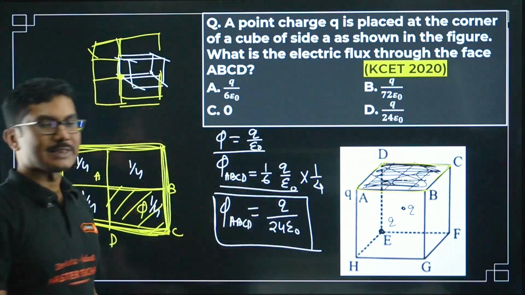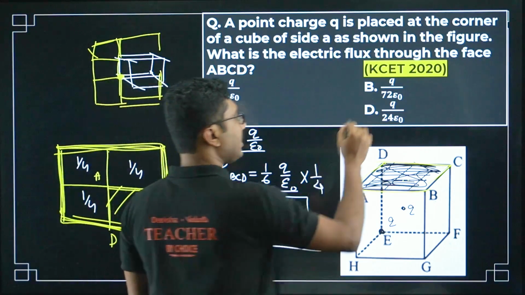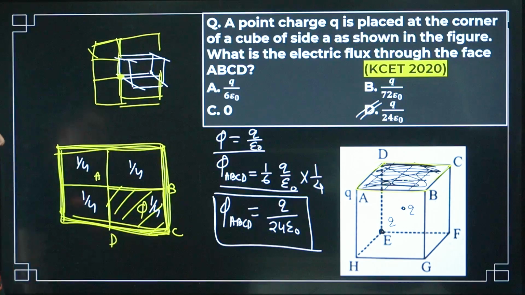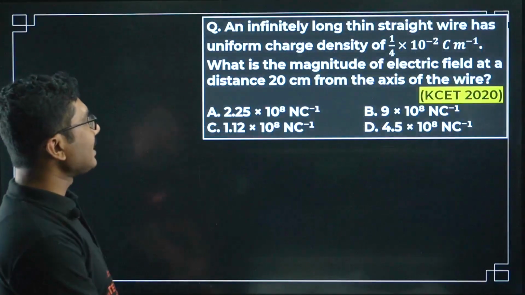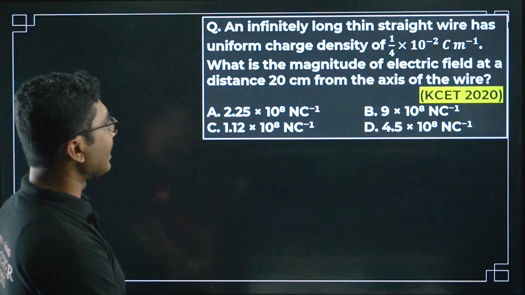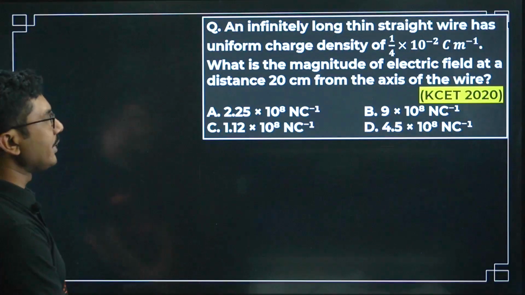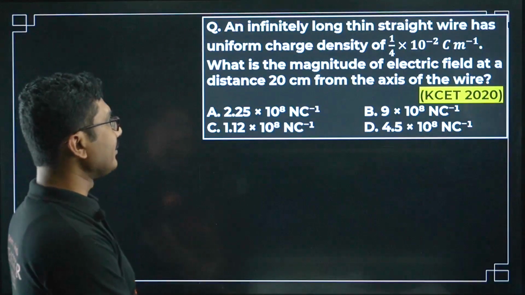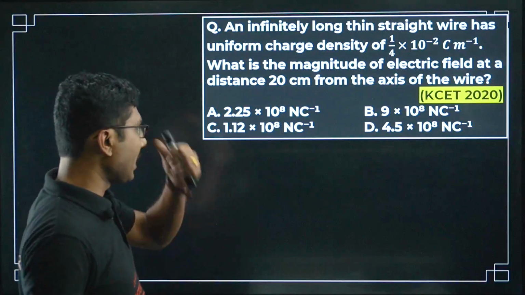Rest of the part is basically geometry. Okay, so if you are a little good with the imagination and geometry, you can answer this question. Okay. Now let's move on to the next question. Infinitely long thin straight wire has uniform charge density of 1/4 into 10 to the power of -2 coulomb per meter. What is the magnitude of electric field at a distance 20 centimeter from the axis of the wire?